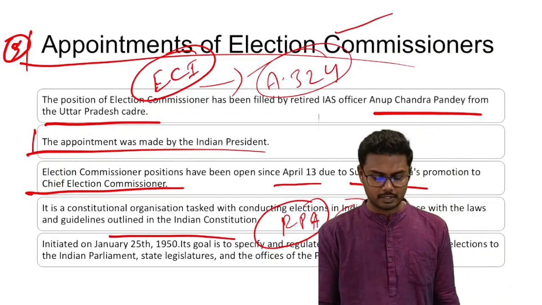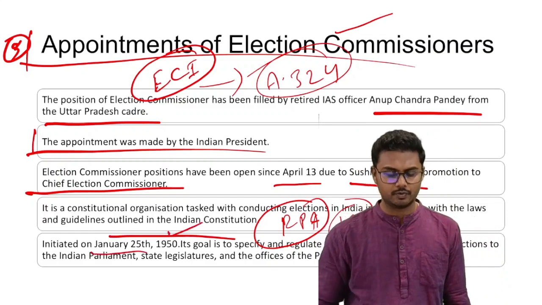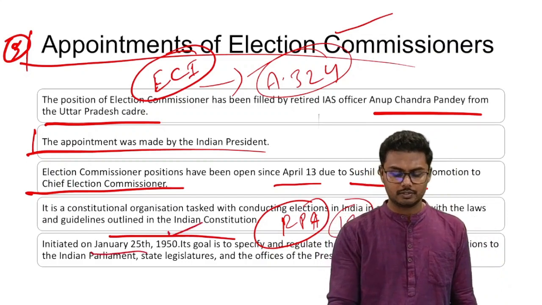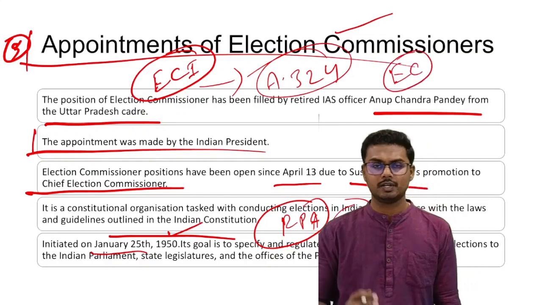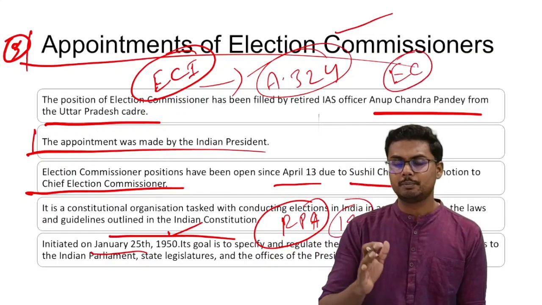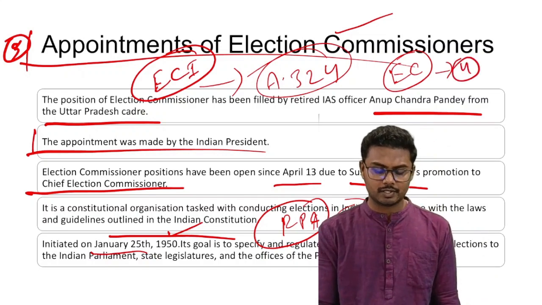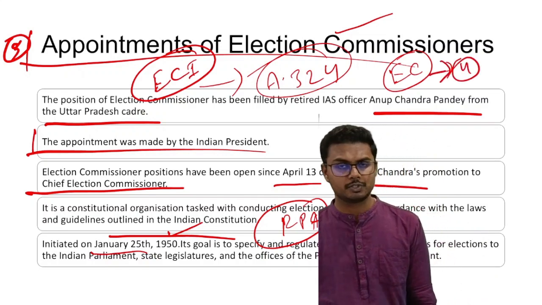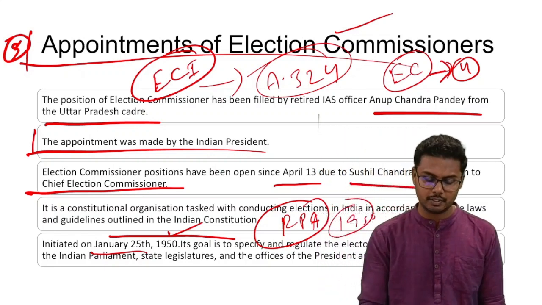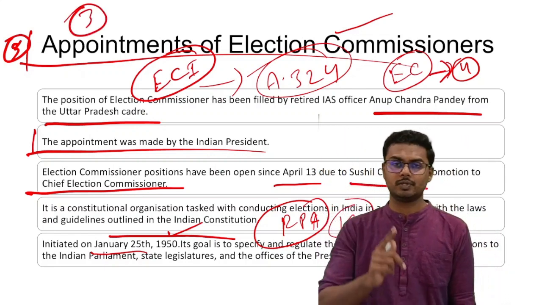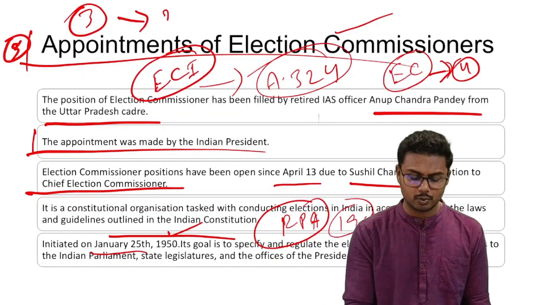It was established on January 25th, 1950. It is concerned with conducting elections for state assemblies, parliament, the posts of president as well as vice president. These 4 tasks are assigned to the Election Commission of India. It is a multi-member body, meaning it consists of 3 members. One is Chief Election Commissioner and the other 2 are election commissioners.